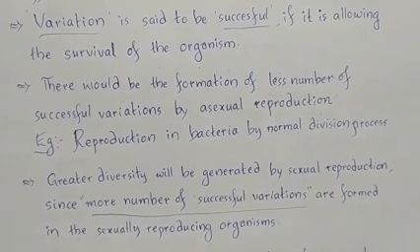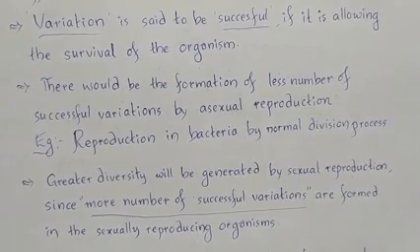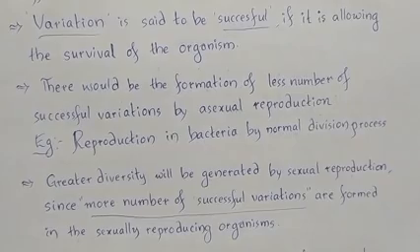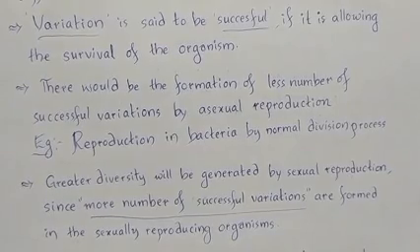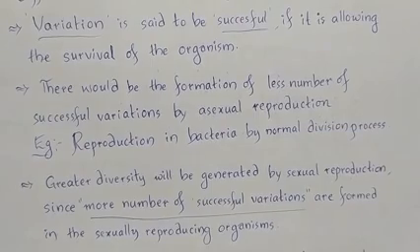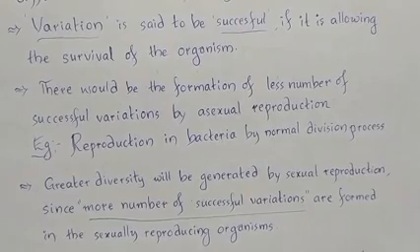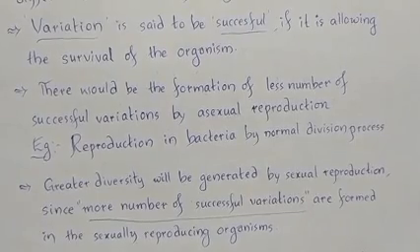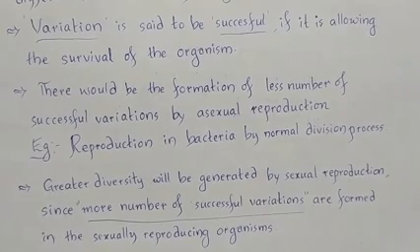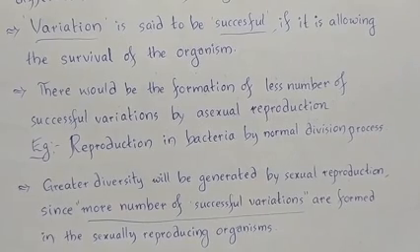As more and more successful variations are formed, automatically there is a chance of greater biodiversity, right? So the greater diversity will be generated by sexual reproduction, since more successful variations are formed in sexually reproducing organisms.